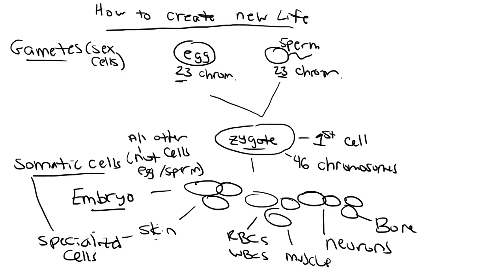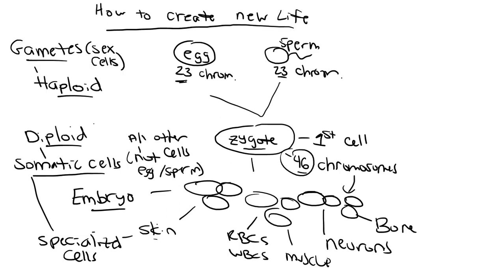Now, all of these other somatic cells are also going to have 46 chromosomes in them. So what we say is, because gametes have half as many chromosomes, 23, they're what we call haploid. Haploid means they have half the number of chromosomes. Somatic cells, which have the full number, are diploid. So once again, diploid has the full number of chromosomes. In the case of humans, it's 46. Haploid has half. In the case of humans, 23.